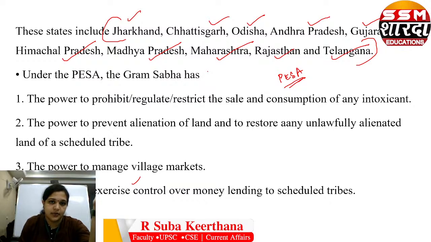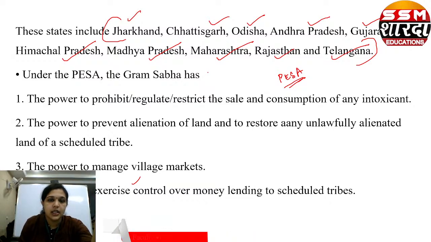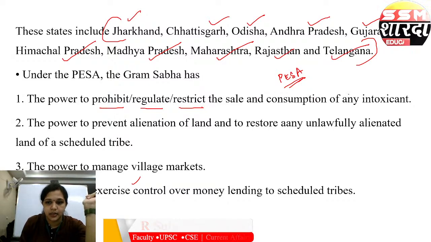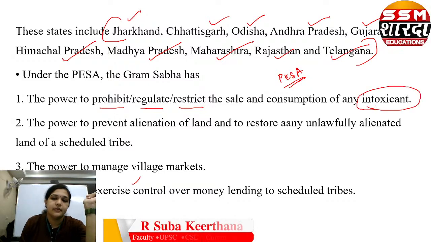So what are the responsibilities and functions of the Gram Sabha under this act? They have the power to prohibit, regulate, restrict the sale and consumption of any intoxicant. So prohibit, regulate, restrict, all these are keywords.